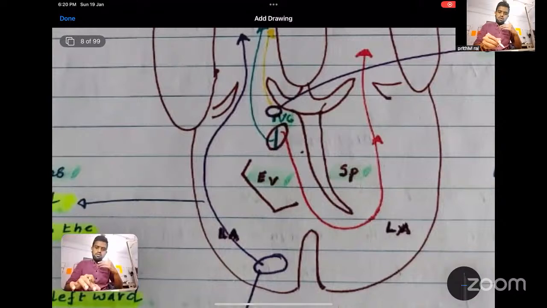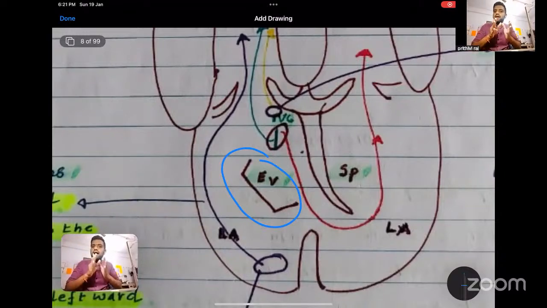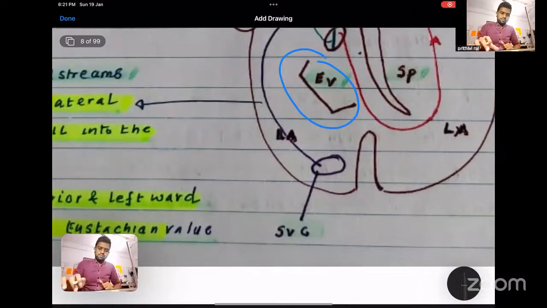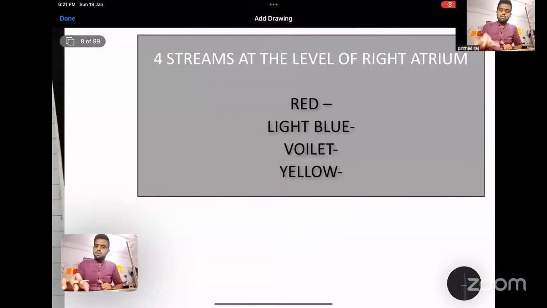So this is the eustachian valve, right? This eustachian valve acts as a traffic man in the right atrium to divert the blood into the respective chambers: the oxygenated blood into the left atrium, and the deoxygenated blood into the right atrium and right ventricle. So with the help of the location of the eustachian valve, the blood gets diverted to the respective chambers. To brief, there are four streamlines at the level of the right atrium.